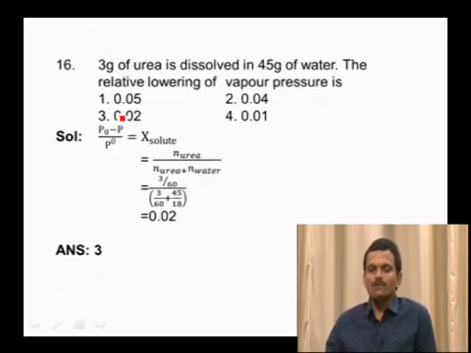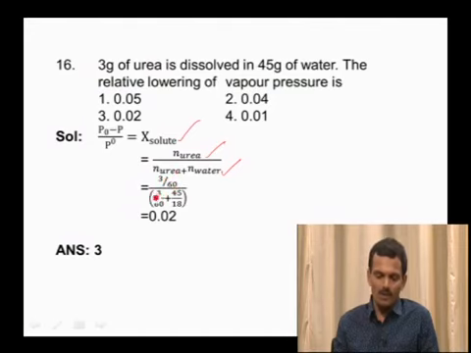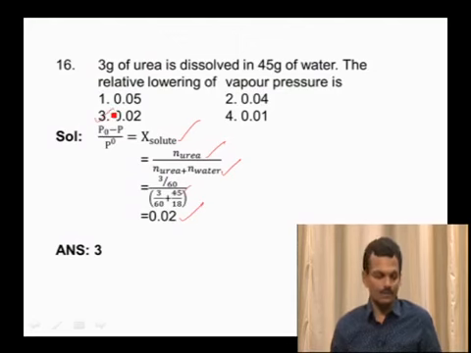Next one, 3 grams of urea is dissolved in 45 grams of water. The relative lowering of vapor pressure is? According to Raoult's law, we know that relative lowering of vapor pressure is equal to the mole fraction of solute, nothing but the number of moles of solute by the number of moles of solute plus solvent. The number of moles of solute is mass by molecular mass, 3 grams mass, 60 molecular mass, divided by the number of moles of solute plus 45, which is the mass of water, and the molecular mass of water is 18. By substituting this and simplifying, you will get 0.02. So our answer is the third option.